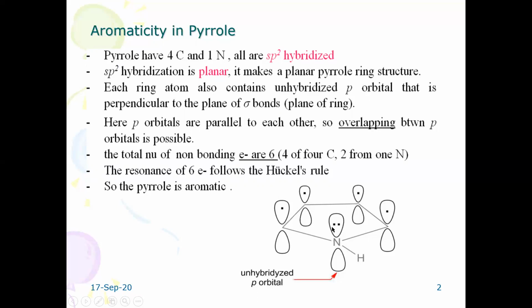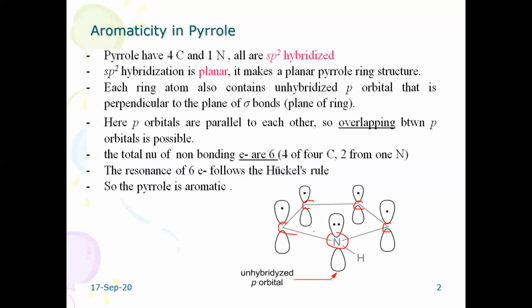Just see the pyrrole. It consists of 4 carbon atoms, and this is the heteroatom.